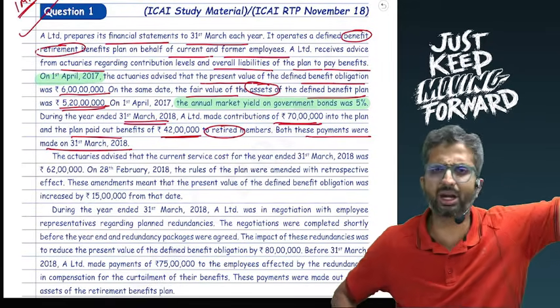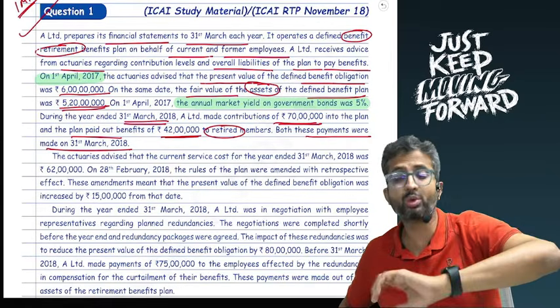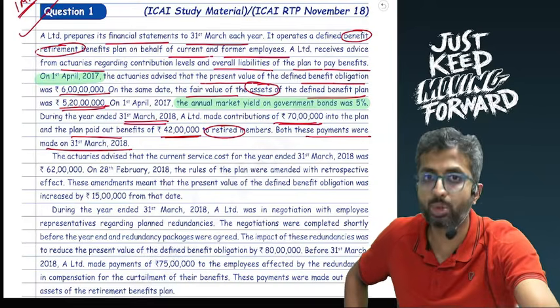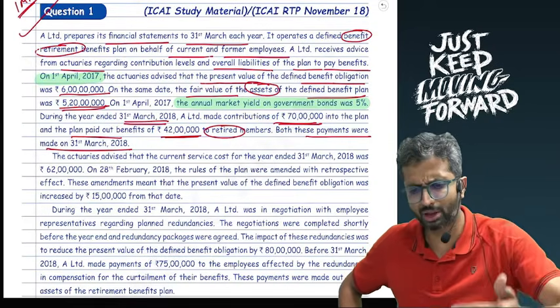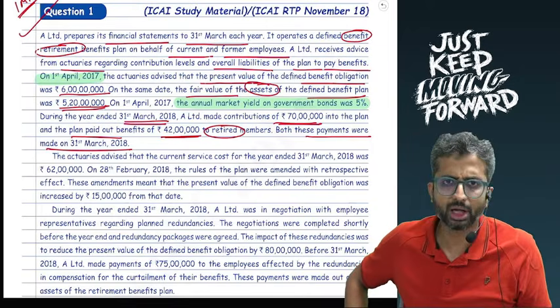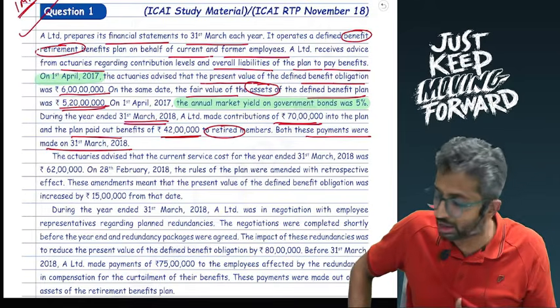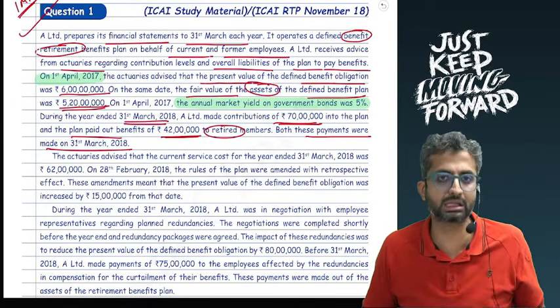So let us say if they were made at the start of the year, then I would say I'm receiving 70 and I'm paying 42, which means I'm net receiving probably 28 lakhs. On this 28 lakhs as well, I will earn a 5% return. If this was received at the start of the year, if in the middle of the year, then into 6 by 12. In this case, at the end of the year, so net 28 lakhs you are receiving, but on the last day of the year, and hence there will be no separate income to be earned on them, at least in this year.